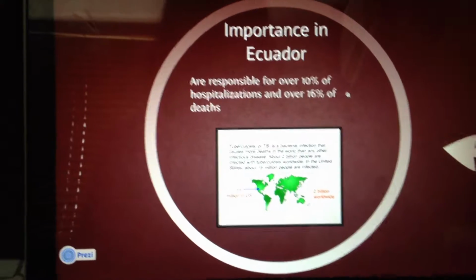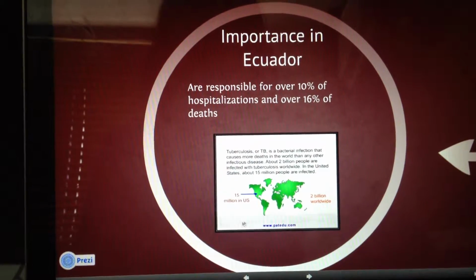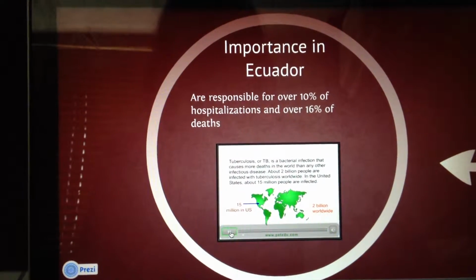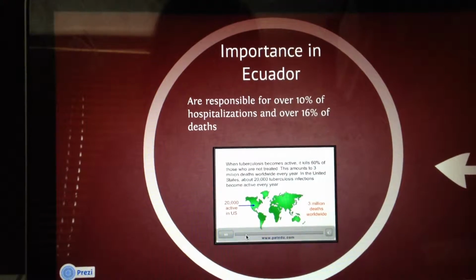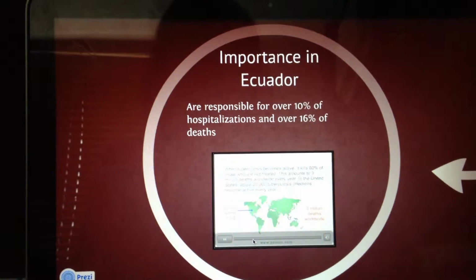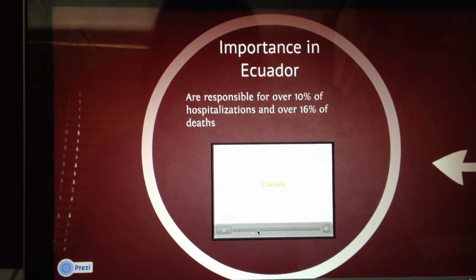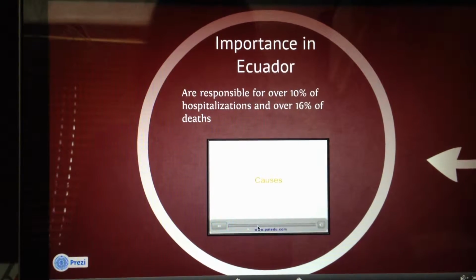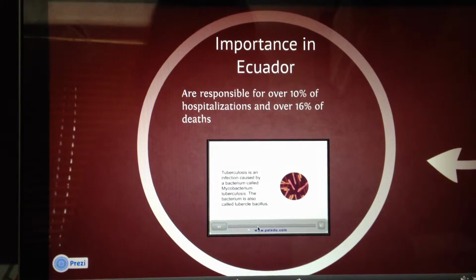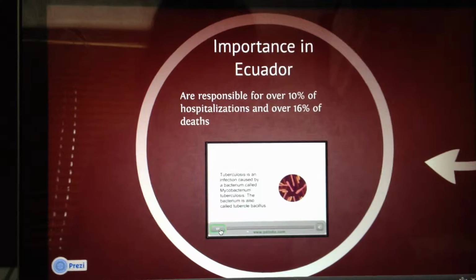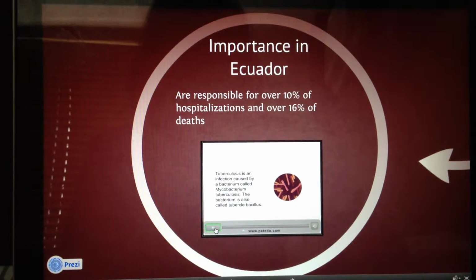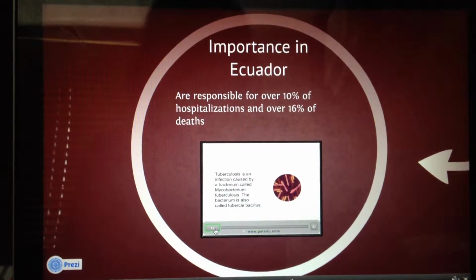Tuberculosis, or TB, is a bacterial infection that causes more deaths in the world than any other infectious disease. It's about 20,000 tuberculosis causes. Tuberculosis is an infection caused by a bacterium called Mycobacterium tuberculosis.